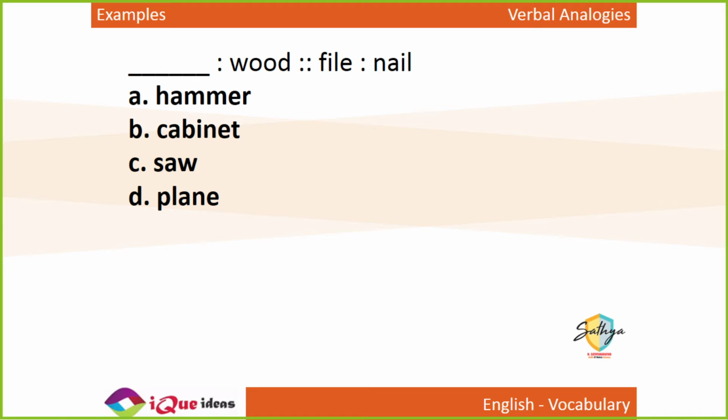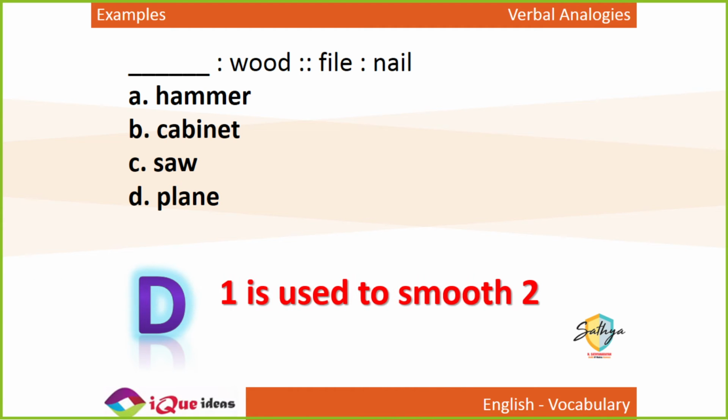Nail clipper के अंदर एक surface आता है which you rub against your nails and they become smooth. So if file is used to make the nail smooth, what is used to make a wood smooth? A hammer is used to bang. A saw is used to cut. But something which is used to make a surface of wood smooth is called a plane. Right? A saw is used to cut wood, but a plane is used to smooth wood.